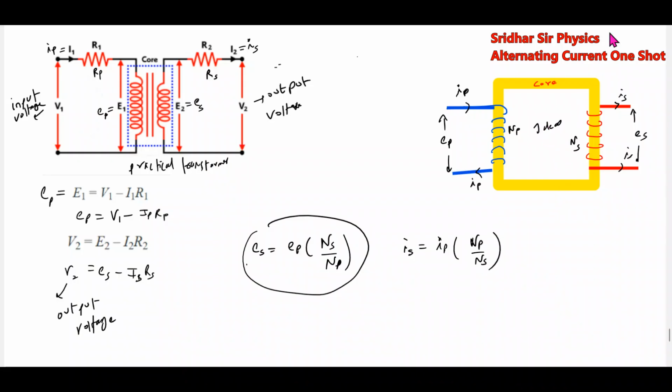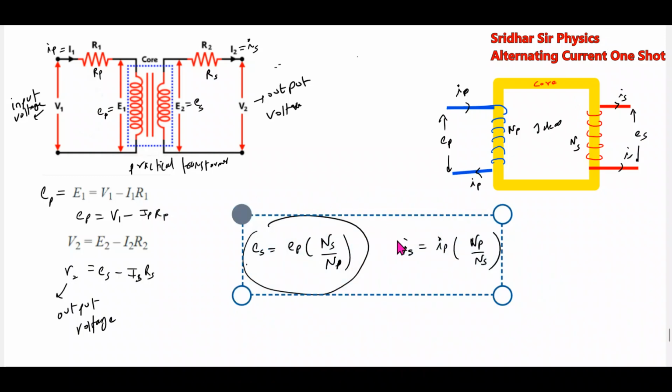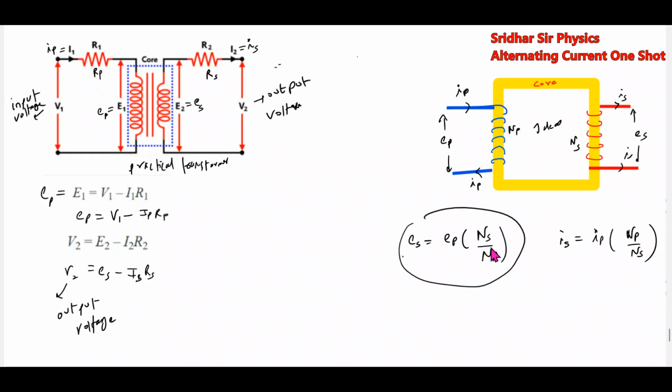For the ideal transformer, we can write like this. But the same formula should not be utilized for the practical one, where V2 is the output voltage. So you should not write this; this equation will be wrong: V2 equal to V1 into the number of turns, N2 by N1 or NS by NP. This is a wrong thing.